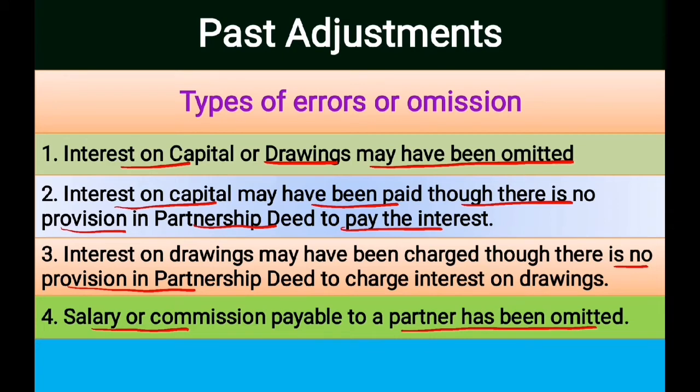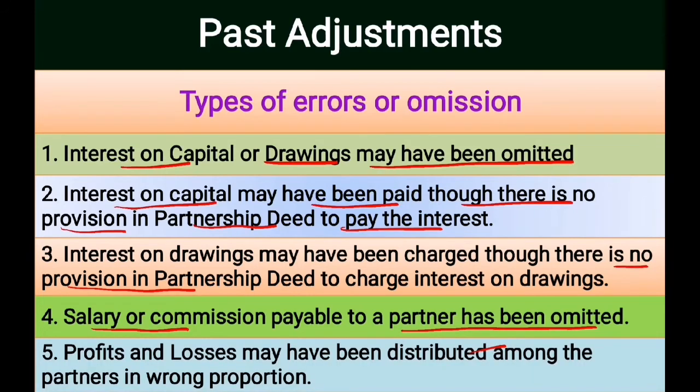And the last one is profits and losses may have been distributed amongst the partners in a wrong proportion or in a wrong ratio. For this also we need to do past adjustments. Therefore, all these are the cases in which, in order to correct the errors or omissions, we have to do adjustments in our closed accounts through an adjustment entry.